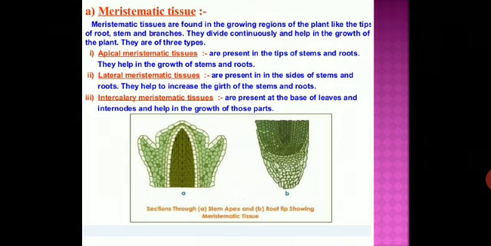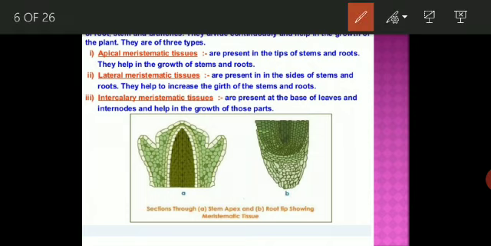Understand? The meristematic tissue is found in growing regions of the plants, like the tip of the roots, stem, and branch. They divide continuously and help in the growth of the plants. What is the function of this meristematic tissue? It helps in the growth of the plants, and it is of three types. What are these?